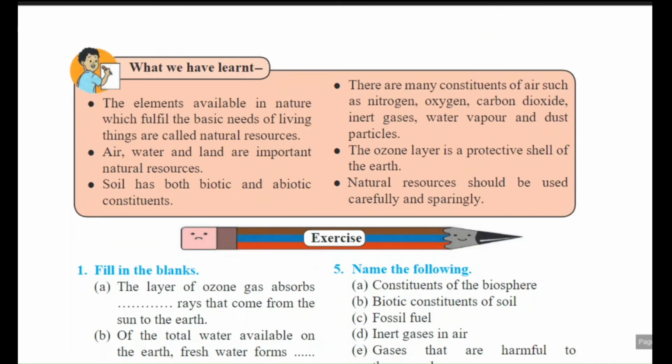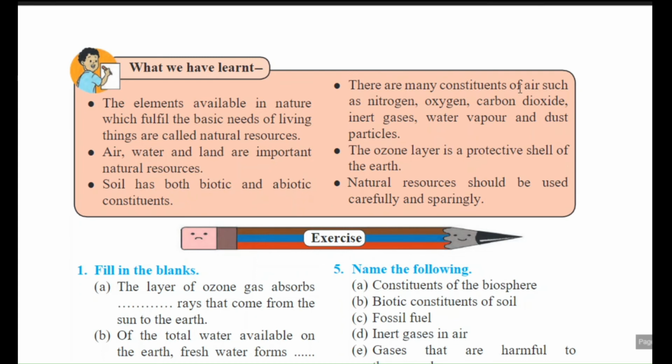Summary of the lesson. Our lesson is over here. First point, the elements available in nature which fulfill the basic needs of living things are called natural resources. This is the definition of natural resources. Second one, air, water and land are important natural resources. Soil has both biotic and abiotic constituents.